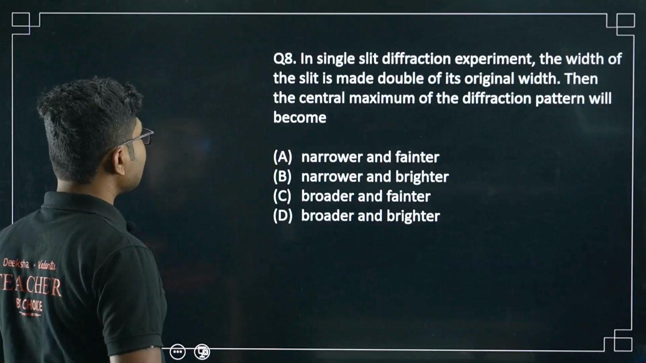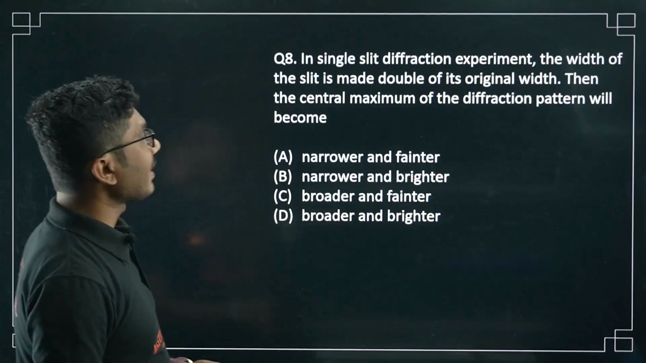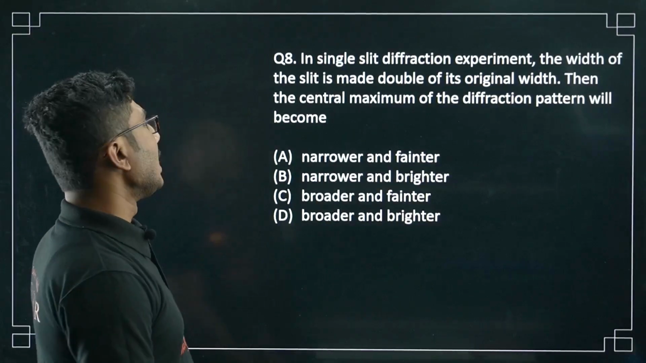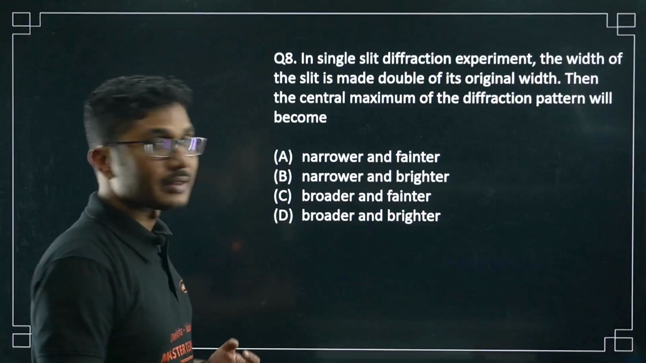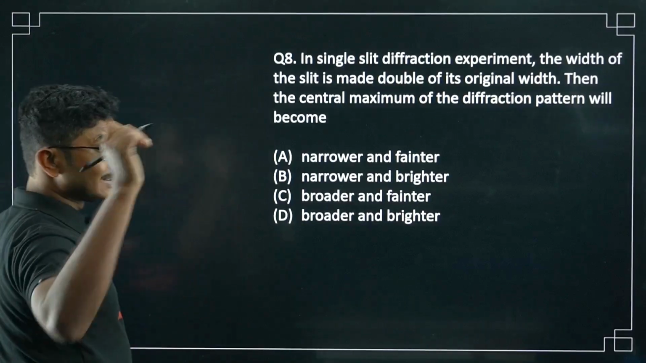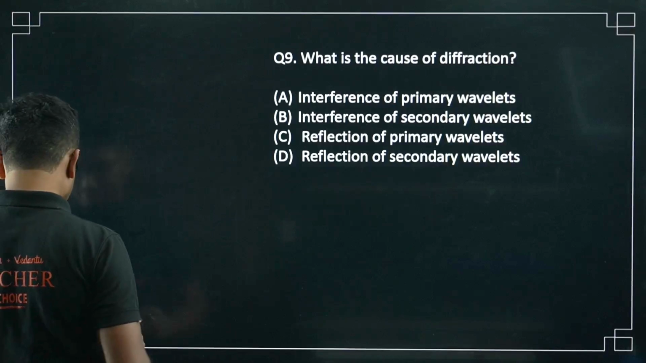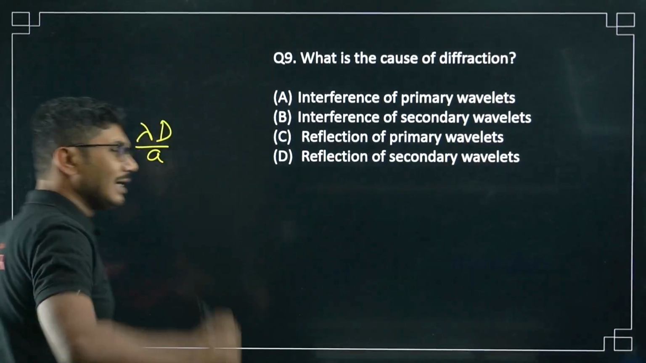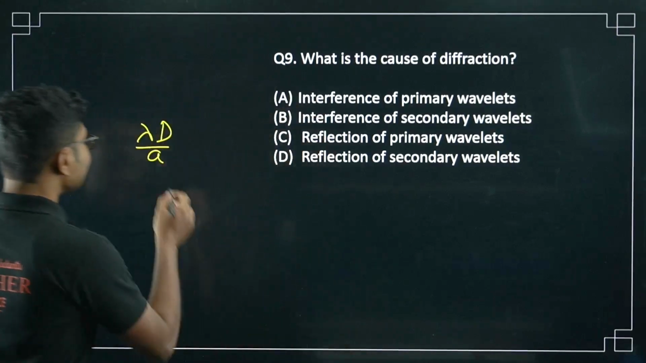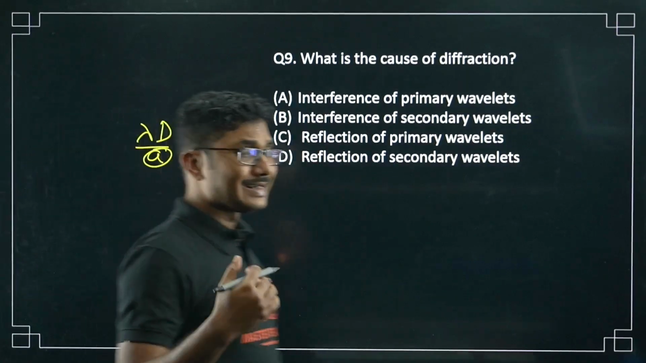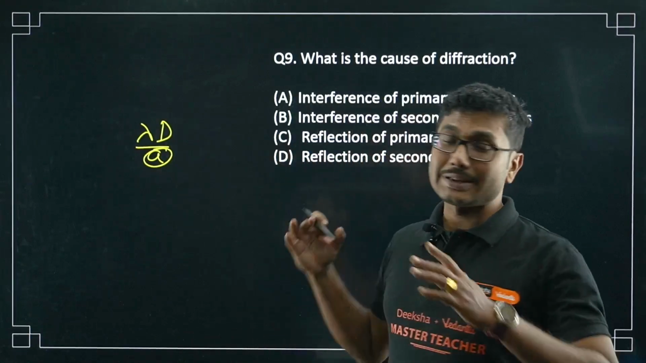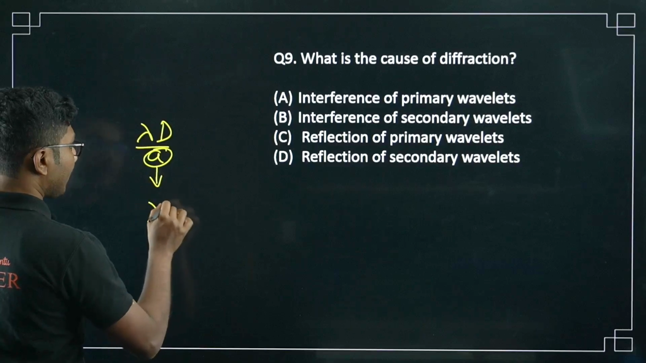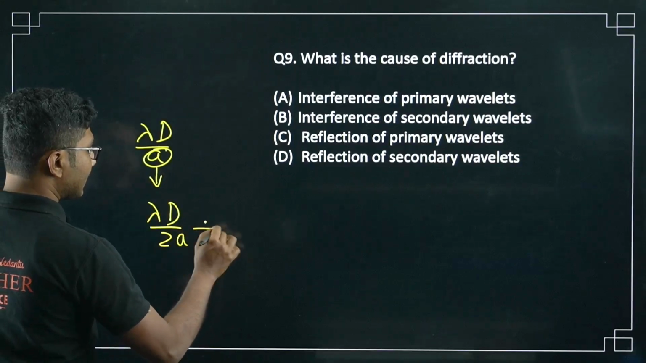Now next question. In a single slit diffraction experiment, the width of the slit is made double its original width. Then the central maximum of the diffraction pattern will become? So we know that for a single slit diffraction pattern, the width is proportional to lambda D by a, where a is the slit width, right? Now if you double the slit width, the existing width of the central band will be reduced to half. So it will become lambda D by 2a, which is half of the value.